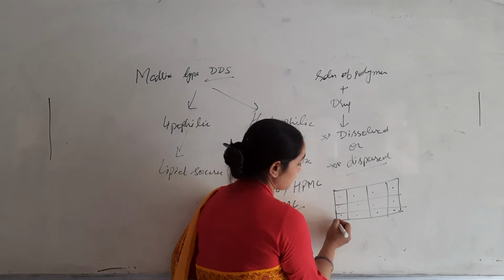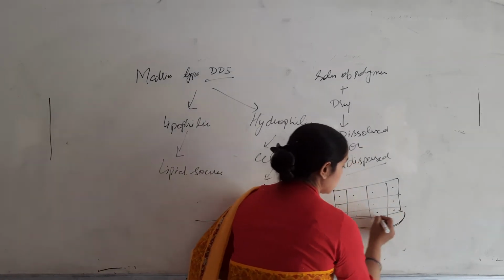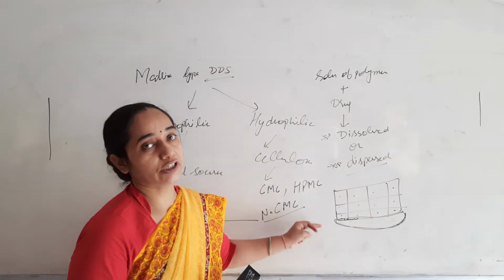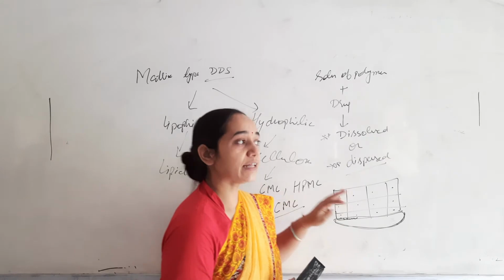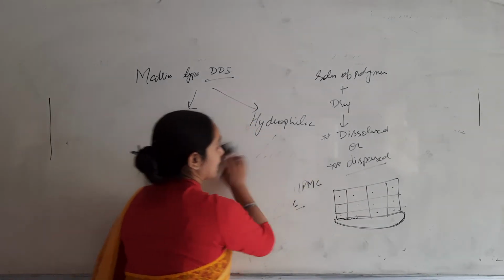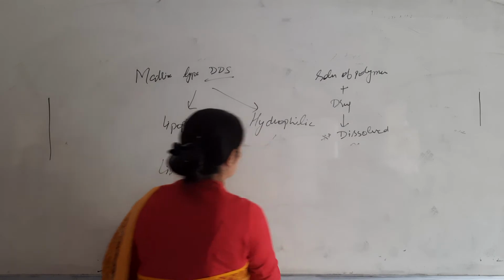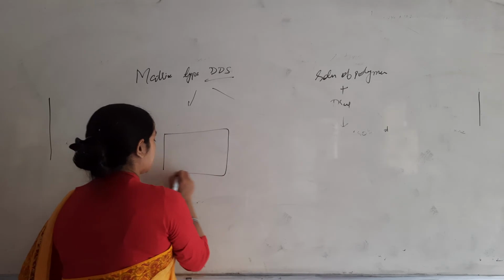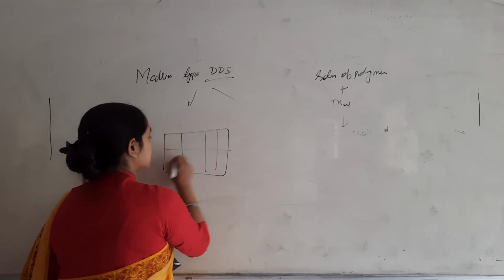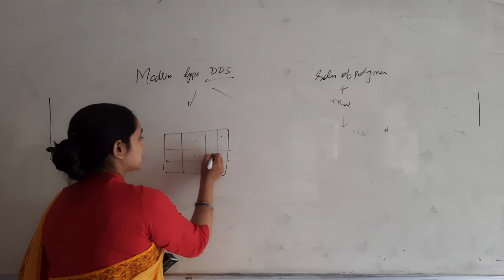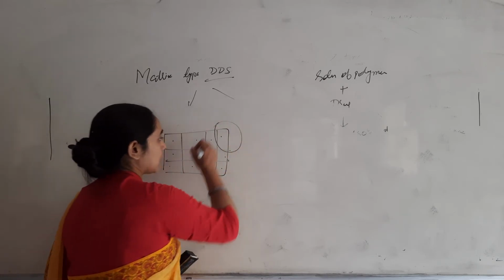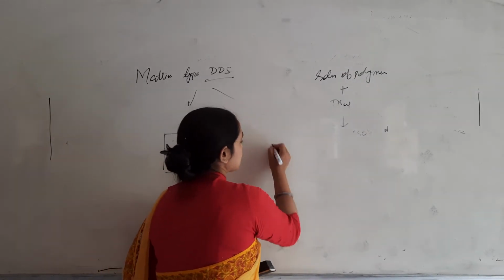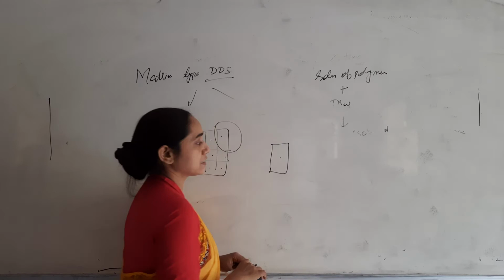As this surface comes in contact with the biological fluid, if it is a hydrophilic polymer, then it will swell. If it is a lipophilic polymer, then it will not swell. For example, say I have a matrix system and I take a part of this matrix, and visualize it microscopically, with a surface like this and a drug here.